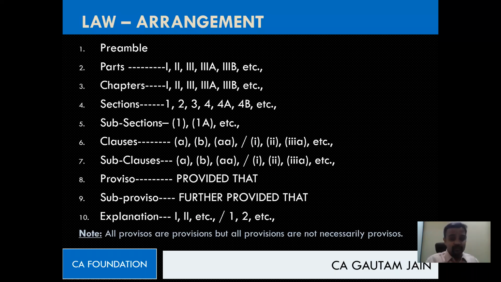Next, in those chapters or parts, what will you find? Sections. Then also you may find subsections. Then we may have clauses. Please understand and then write. As and when you're able to understand the left hand side, please write that. I am not discussing the right hand side part now. So kindly concentrate. Sections are there in the chapters or parts. Then we have subsections as well. We may also have clauses, followed by clauses or subclauses. Then we may have a proviso.